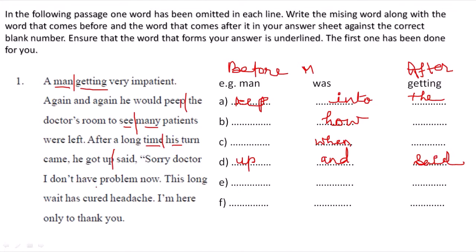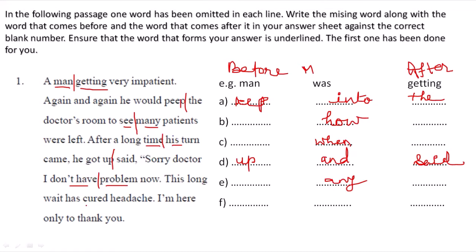No, I don't have problem now. This long wait has cured headache. I am here only to thank you. I don't have any problem. Any is missing, the before word is have and the after word is problem.